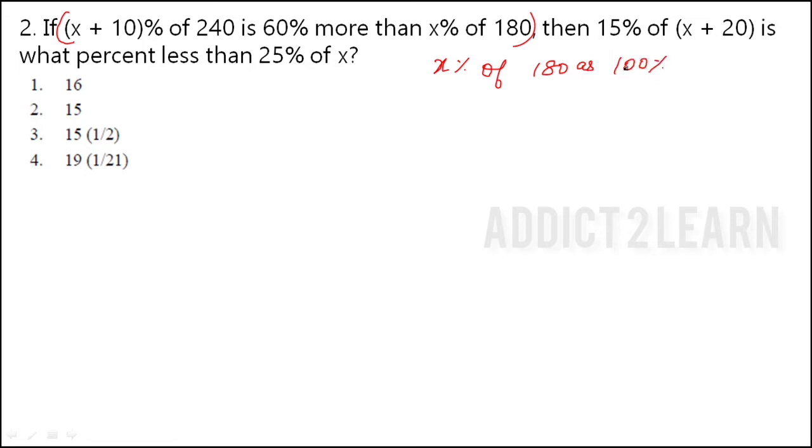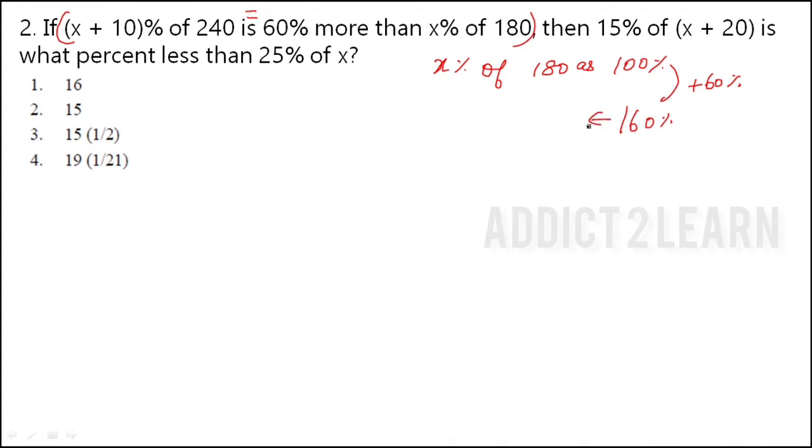I have taken this x percentage of 180 as 100%. They have given 60% more. Yes, means when we put it in an equation we have to put equal to. Okay, 60% more means 100 plus 60. Am I right? 60% more means 100 plus 60. So we will get 160%.